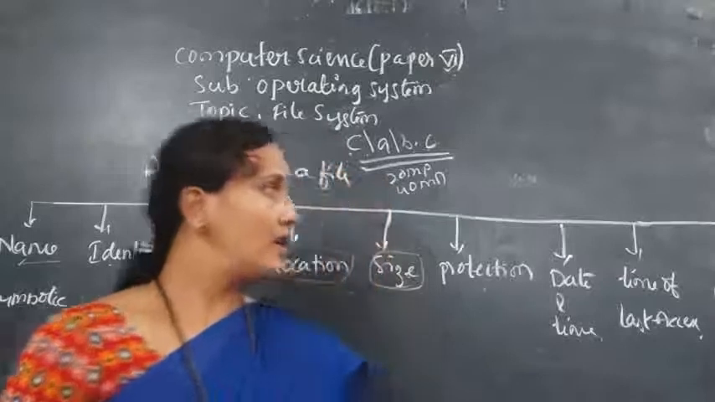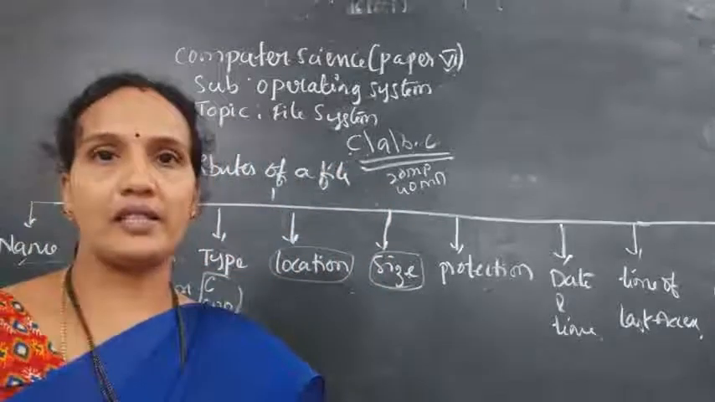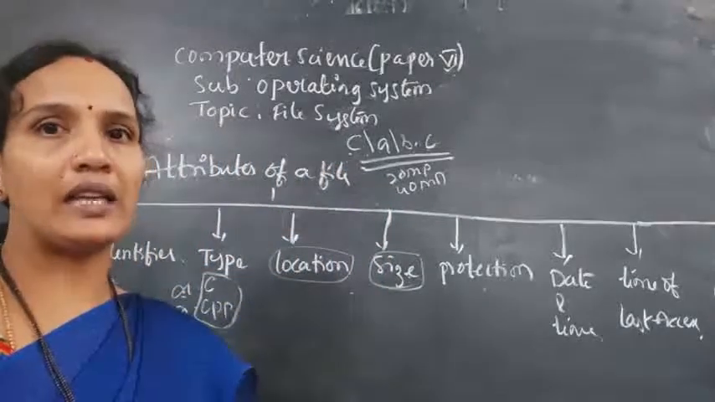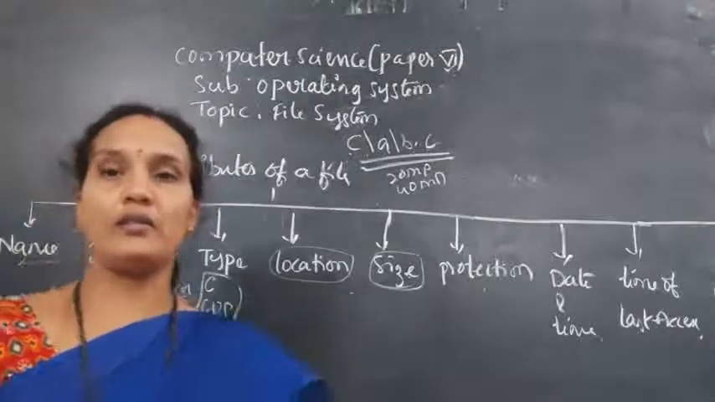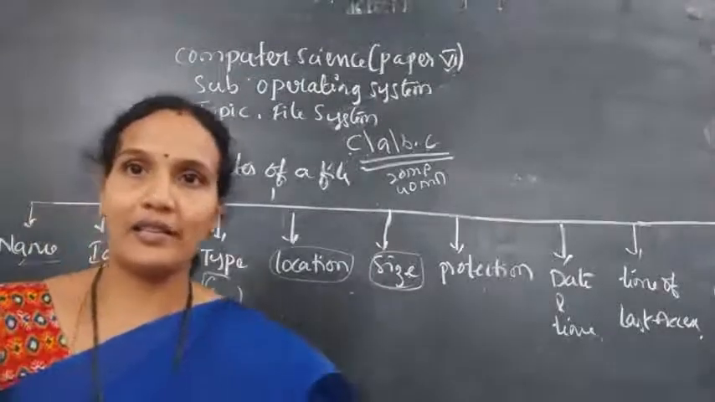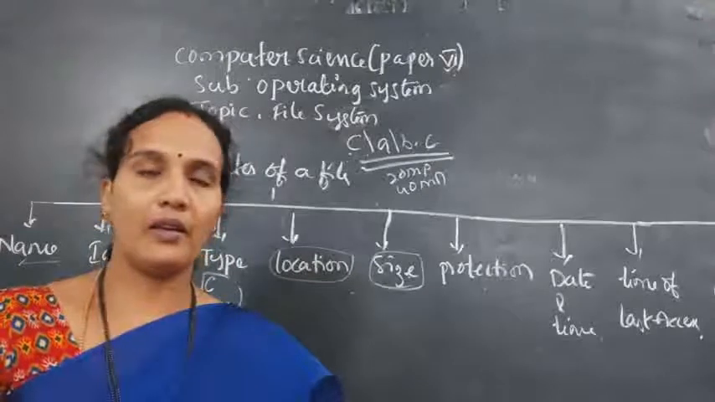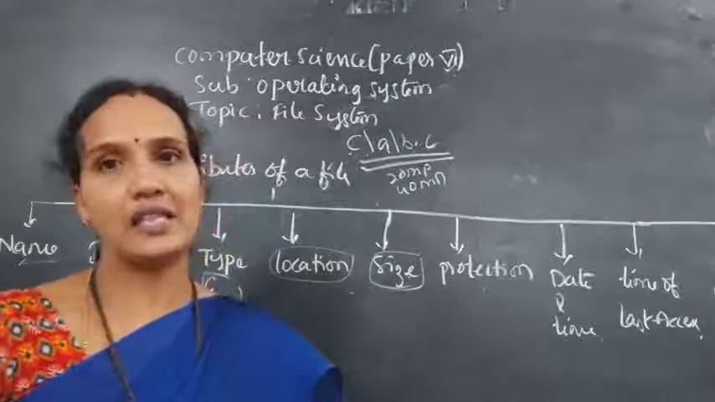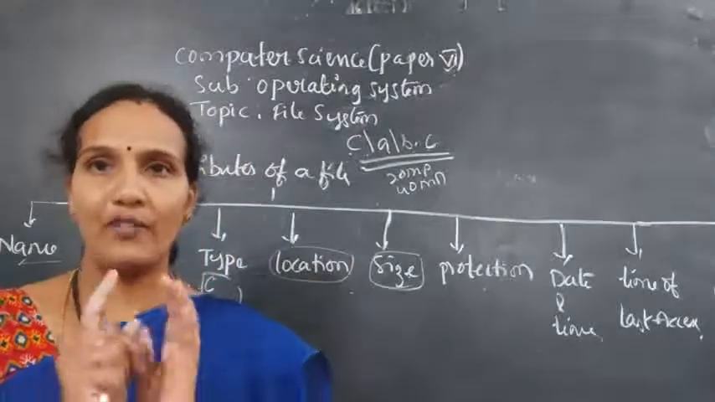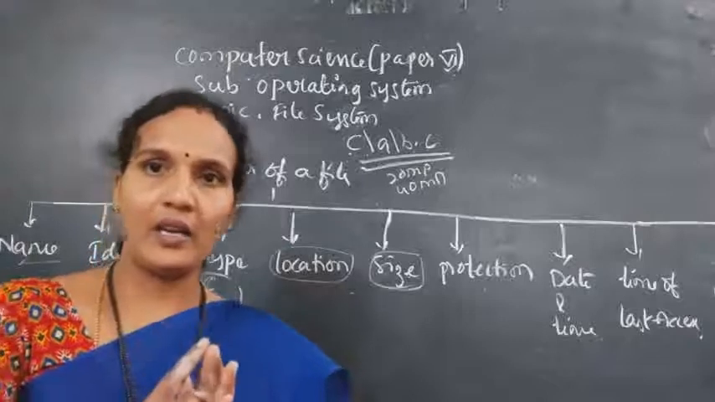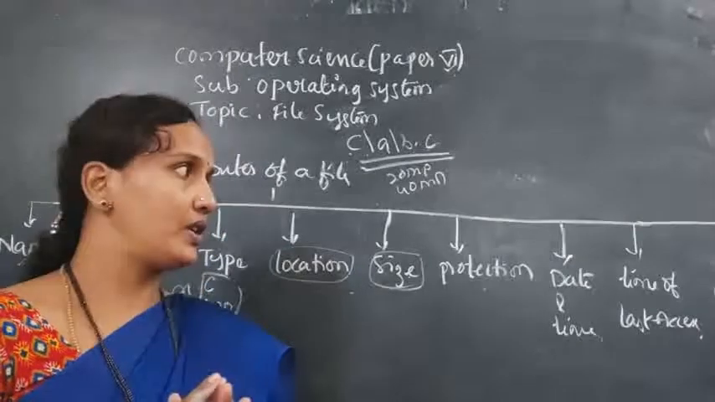The next one is the time of last access. Time of last access means the most recent time you accessed the file. That information you will get. Time of last modification: when you have modified the file lastly or recently, that information you will get.